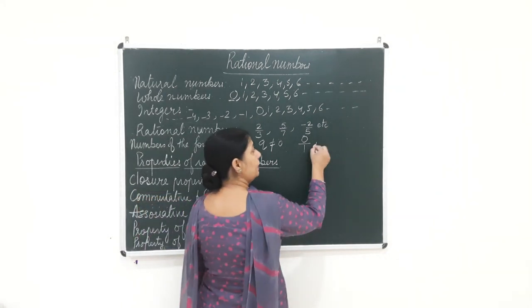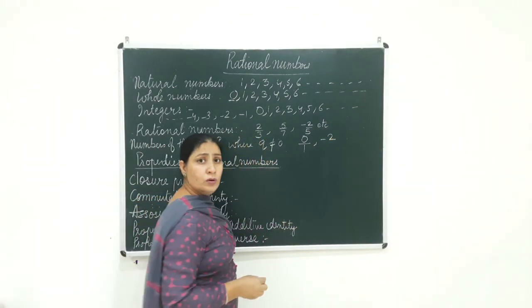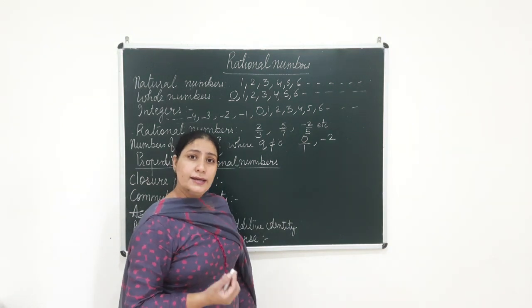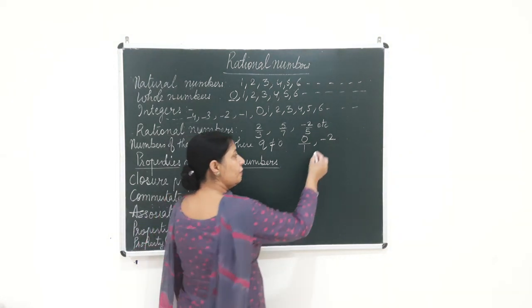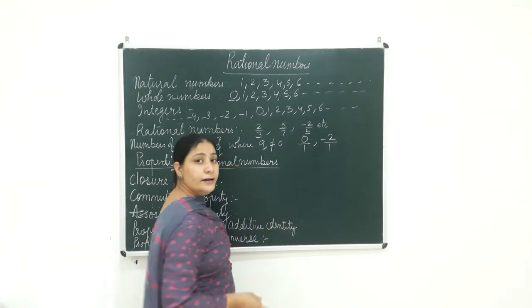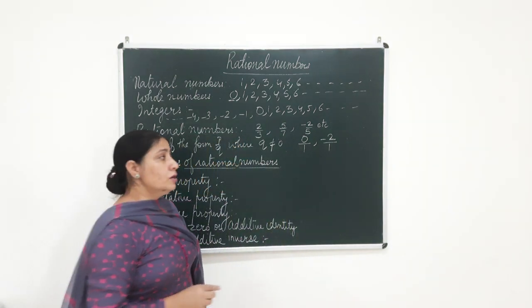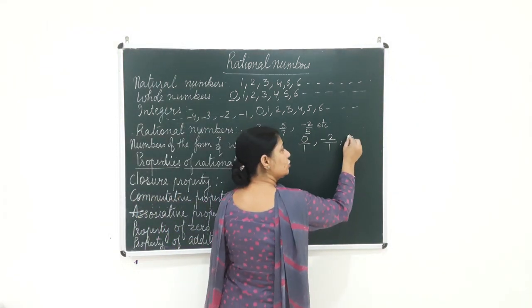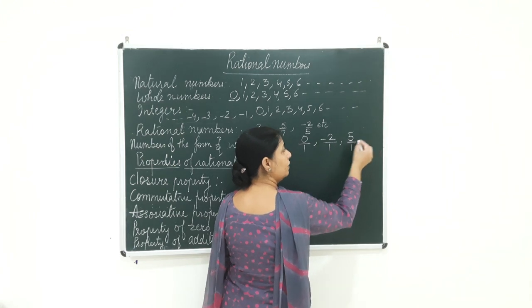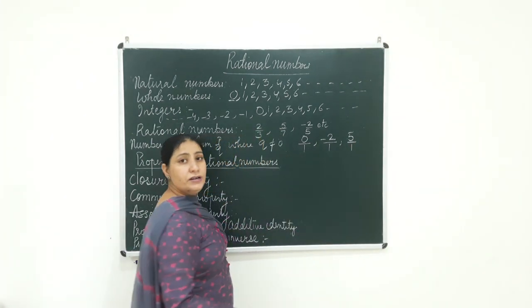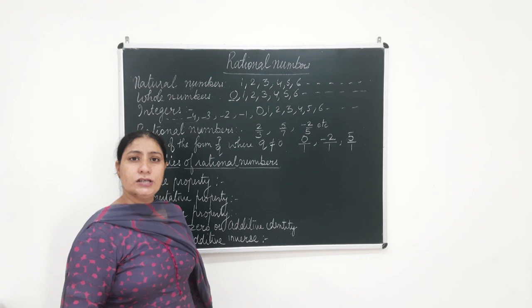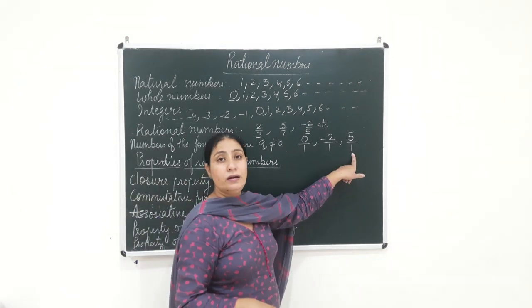Taking another example, if I have got -2, what number is -2? It's a negative integer, but if I put 1 under it, it also becomes a rational number. So you can write any natural number or a whole number or a negative positive integer, you can make it a rational number just by putting 1 under it.